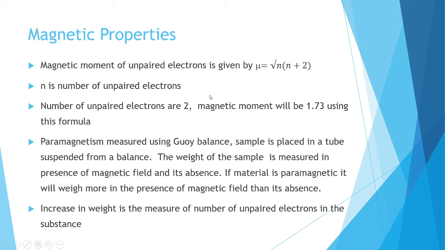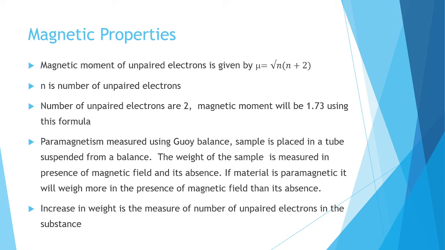If the number of unpaired electrons is 1, we get 1.73. If it is 2, we substitute 2 into 2 plus 2, and if it is 3, we substitute 3 into 3 plus 2, and if it is 4, 4 into 4 plus 2, and so on. We will get that value of magnetic moment.